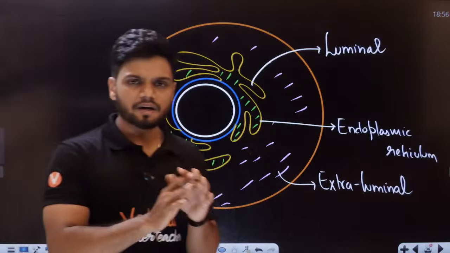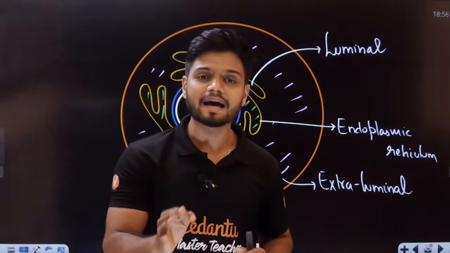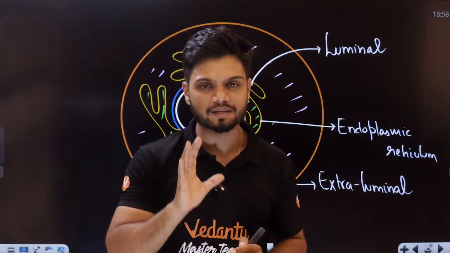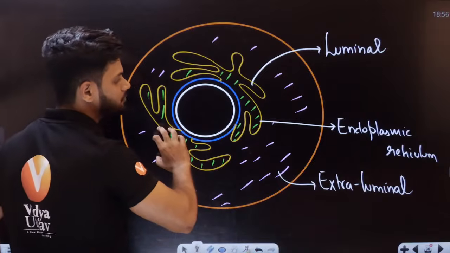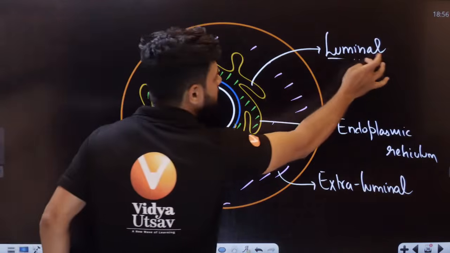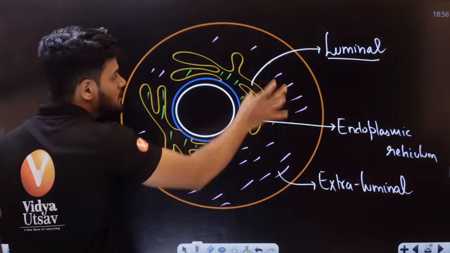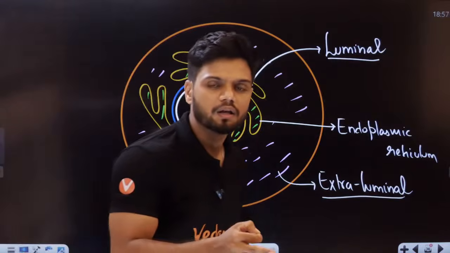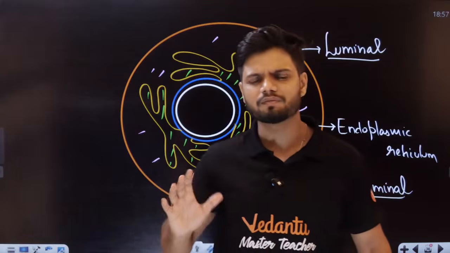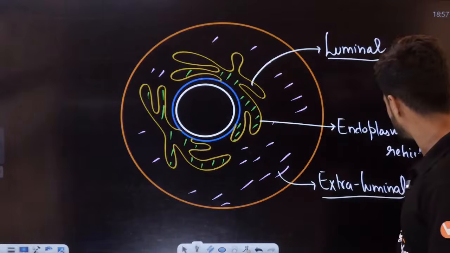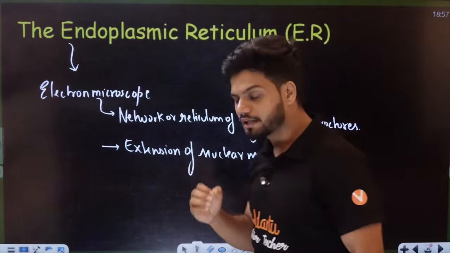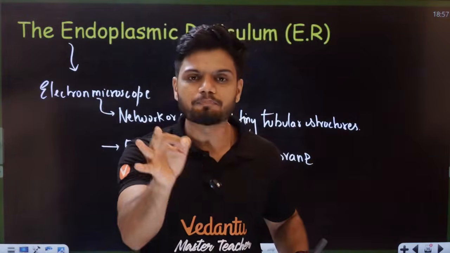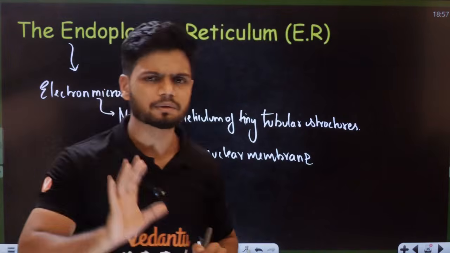So the entire ER is dividing the cell into two parts. Wherever we find ER, that part is called the luminal part. Wherever we find the cytoplasm here, this entire region is called extraluminal, students. So luminal and extraluminal are the two parts of a cell when we see in accordance to the endoplasmic reticulum. Is that point clear to all of you, students? Very simple it is.